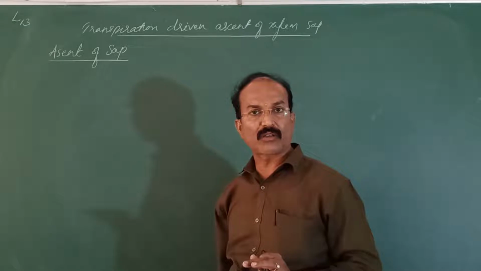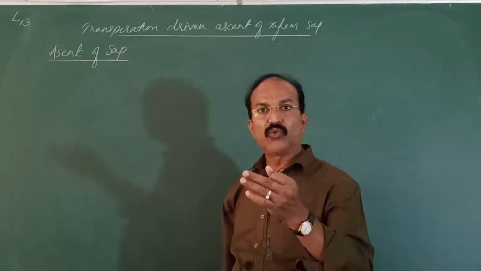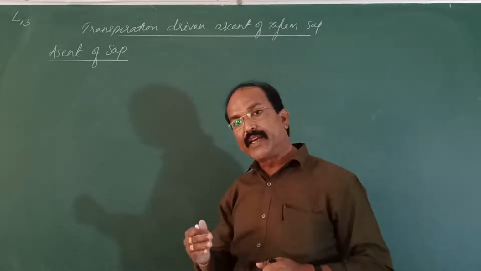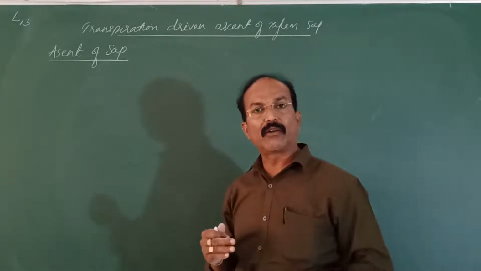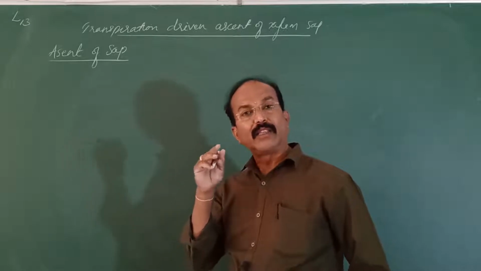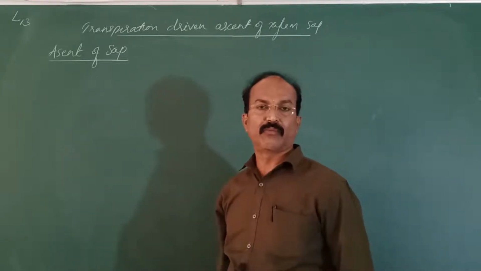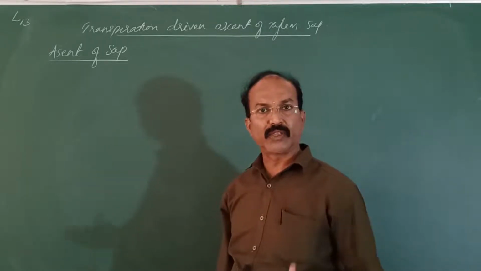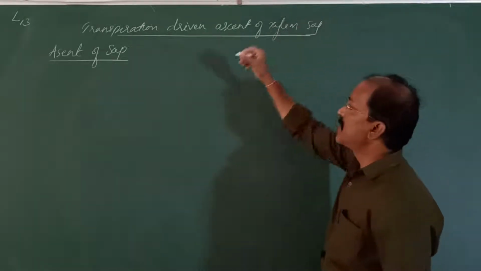130 meters means what? You can multiply 3.23 feet by 130, so it is nearly 300 to 400 feet of movement of water and inorganic salts in the xylem. In such a tall plant, this pressure or force is enough to supply water from the root to the tip of the plant body. So that is the transpiration driven ascent of xylem sap.